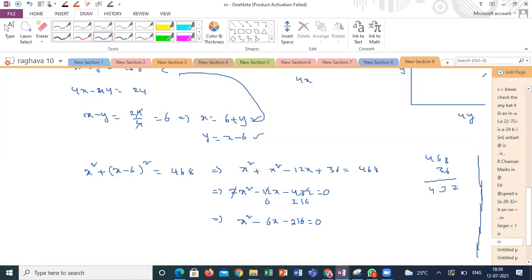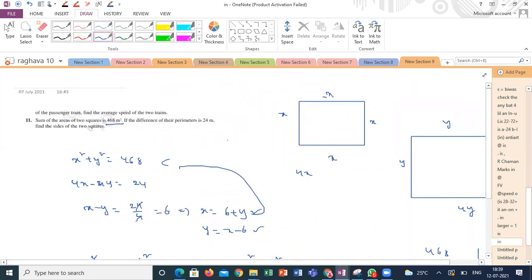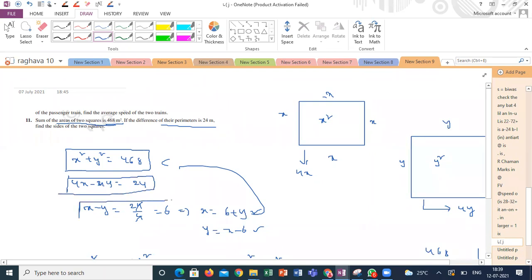Sir, can you explain this question once more, sir? I got disconnected. See, what is the given data? The sum of the areas is 468. What is this area? x square. This area is y square. So x square plus y square is 468. The difference between the perimeters is 24. The perimeter of this one is 4x, and of this one is 4y. So 4x minus 4y is 24. From here, x minus y is 24 by 4, that is 6.